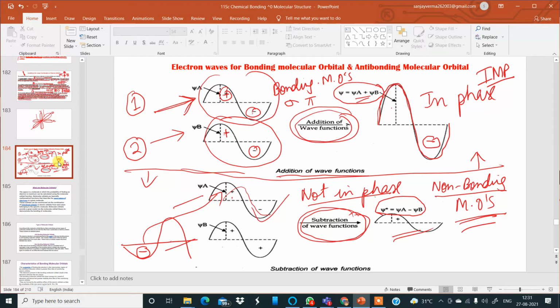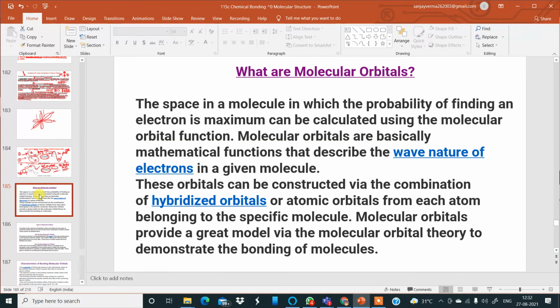So this is how we apply the linear combination of atomic orbitals method to understand bonding molecular orbital and anti-bonding molecular orbital. Now, my dear students, moving to the next slide, there is a question once more. What are molecular orbitals? Wonderful question, because we might finish off with molecular orbitals, we might finish off understanding the Mahabharata, and afterwards somebody can ask who was Draupadi. I think that would be a problem. So that's why I'm asking the question again and again several times.